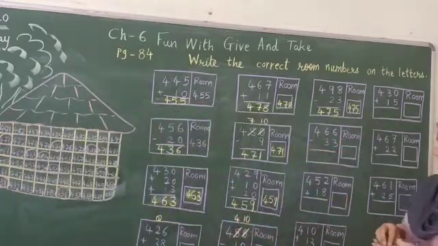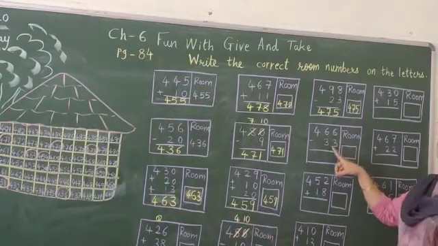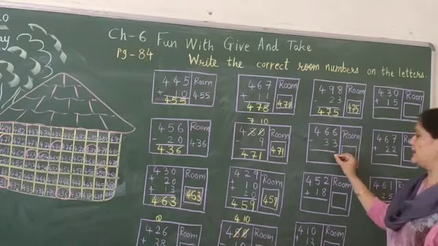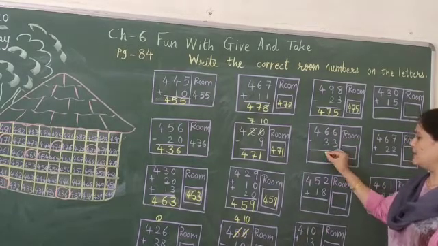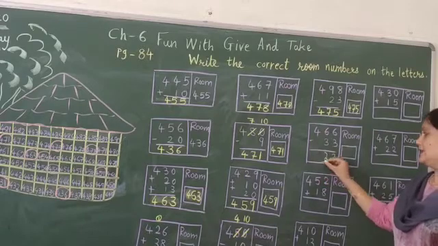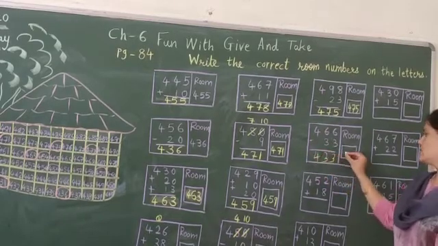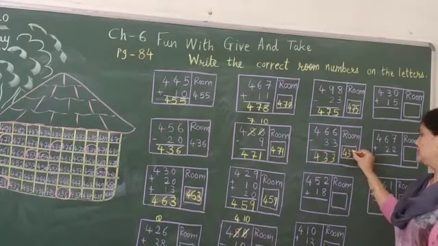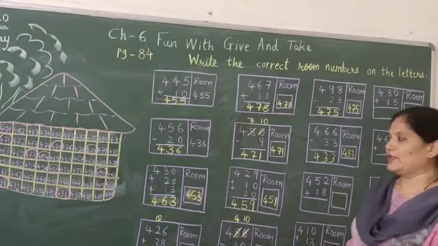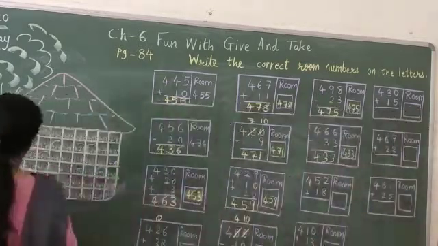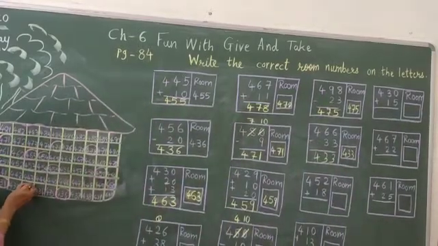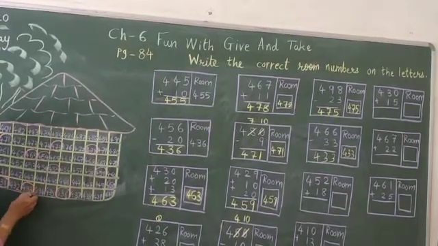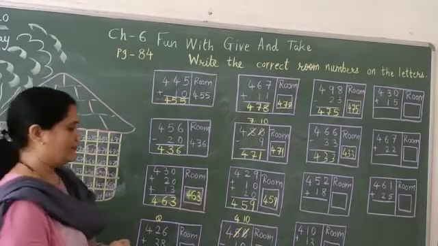Now here. 466 minus 33. 6 minus 3 is 3. 6 minus 3 is 3. 4 minus nothing is 4. So it is 433. Let us find out and circle here. 433 is here.